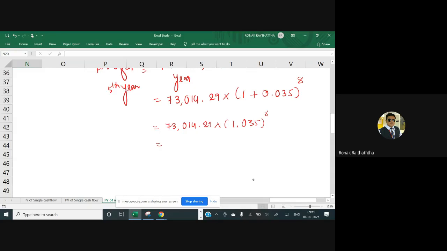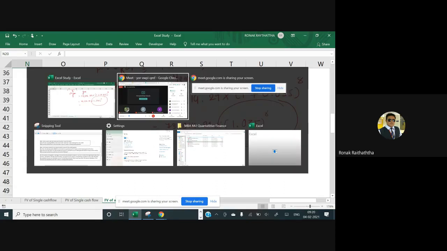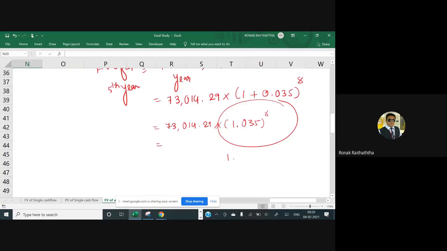So we'll get this 8 wala answer first. 1.3168, and here there would be 73,014.29, and if you multiply that, you get the FV at the end of 5th year.